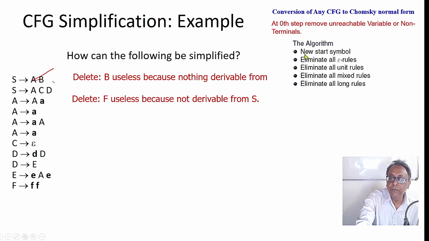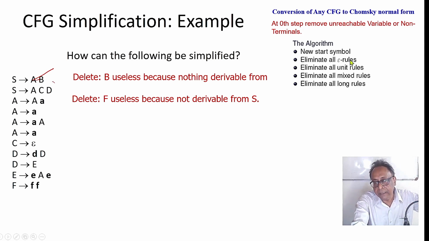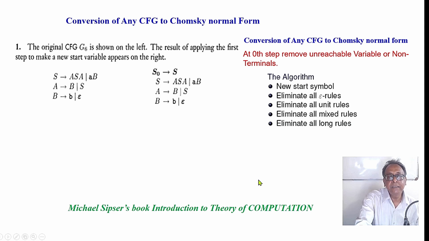Then comes a new start symbol, and eliminating all epsilon rules. You take one epsilon rule at a time; it may generate other epsilon rules, and you handle one at a time. Then unit rules, mixed rules, and long rules. We'll go one by one. I'm taking this example from Michael Sipser's book. This is the original grammar, and here there is no variable that is unreachable from S, and no useless derivation. So the 0th step is not relevant here.